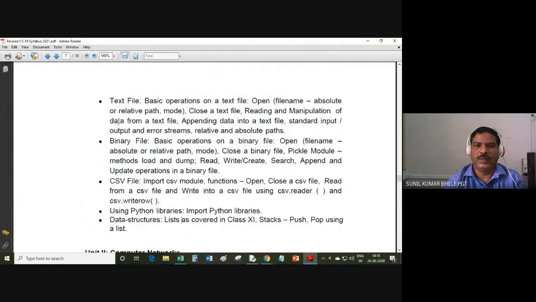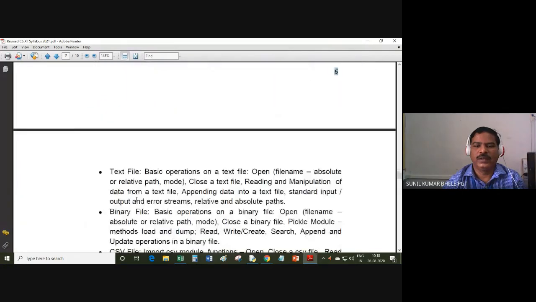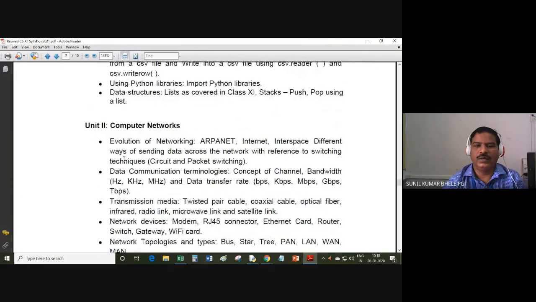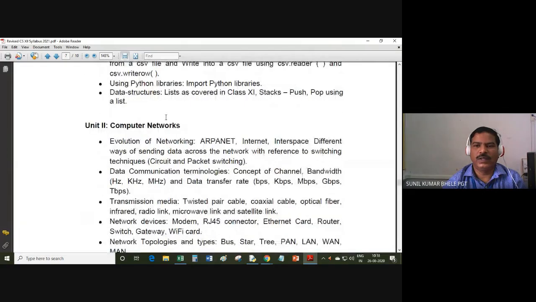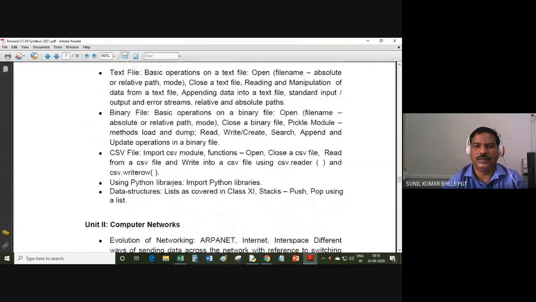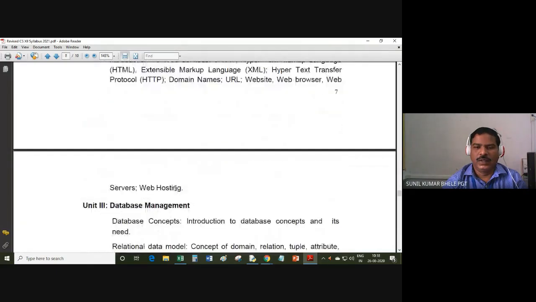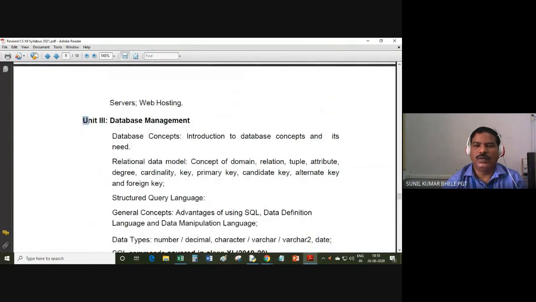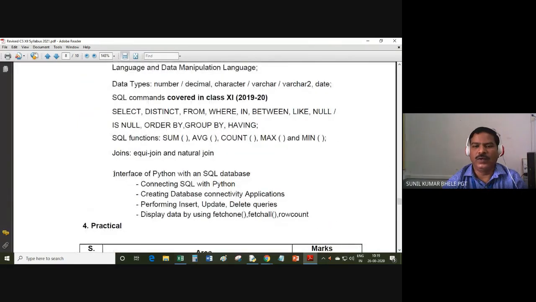So this much syllabus we have completed, unit 1. Most of the topics we have completed in unit 1. Now there are only 3 units in your syllabus. So after 2-3 days, after taking some test and assigning homework, I will start unit number 2, computer networks. And then the last chapter, you already know about database management. SQL commands are there. One new topic is there, interface of Python with an SQL database.